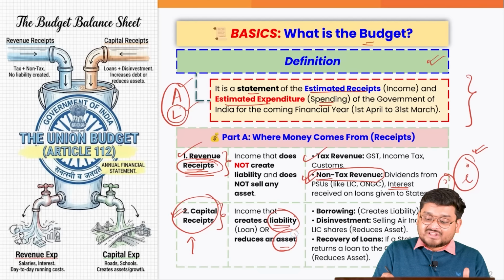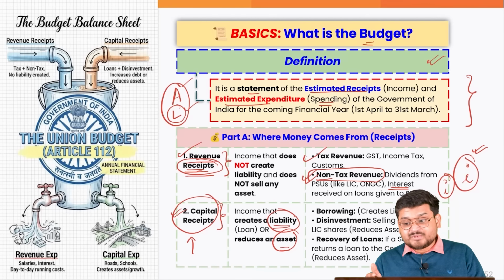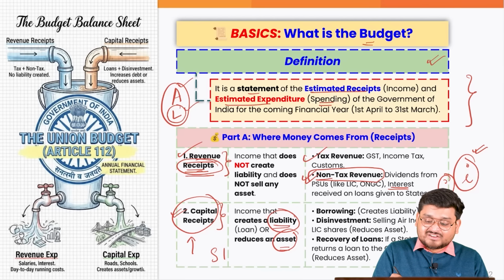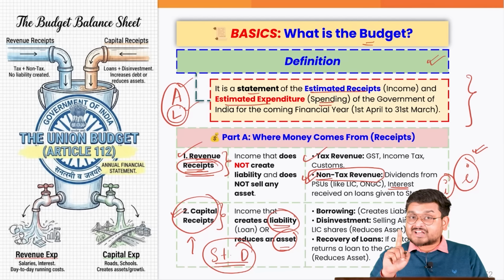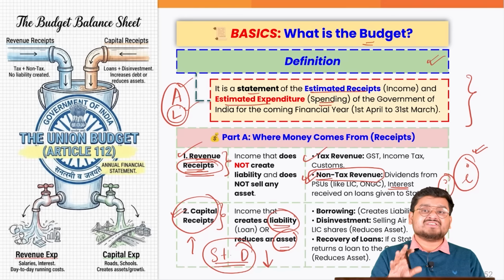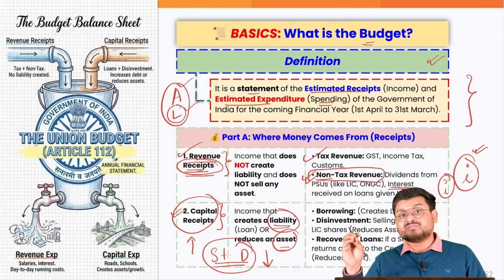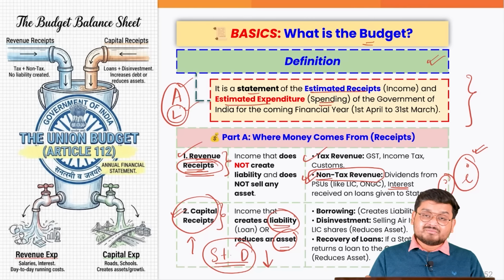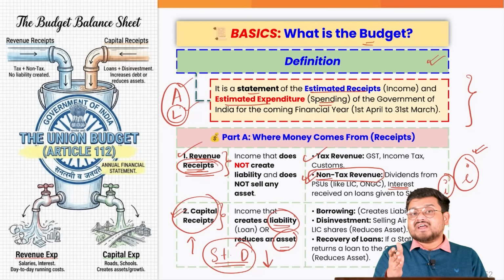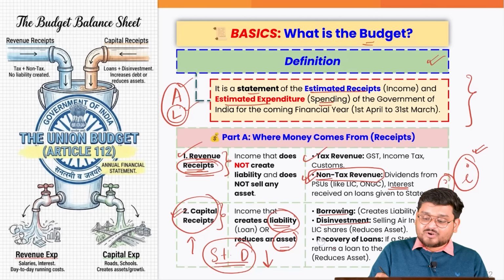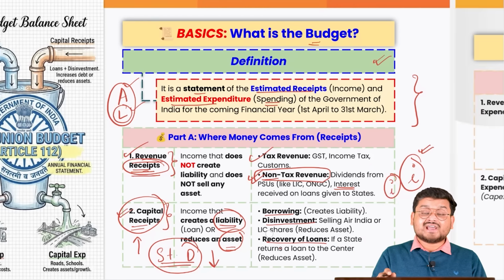Also, when we talk about any kind of asset that the government sells, for example, the government right now is selling so many PSUs as a form of its strategic disinvestment. So that is where the government will be receiving money, but that money is coming at the cost of a reduction in the assets of the government, because the government is selling maybe the machinery, maybe the land, maybe various aspects of the PSUs. This is where the government tries to receive money under the capital receipt side, right? So borrowing, disinvestment, and also the recovery of loans. These are all the ways in which we can categorize the capital receipts.